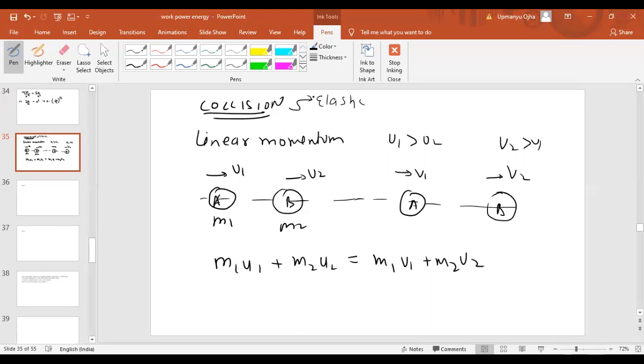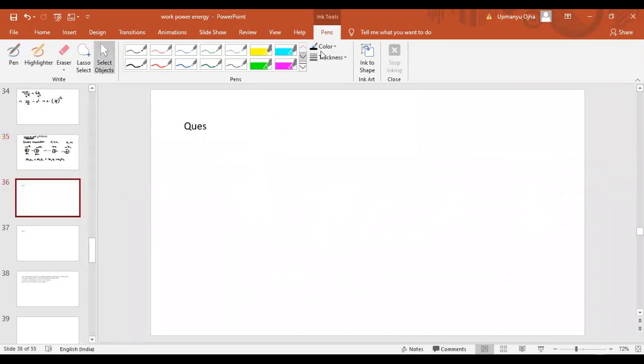And perfectly inelastic means both bodies will stick with each other. So the energy will only be conserved if the collision is elastic.